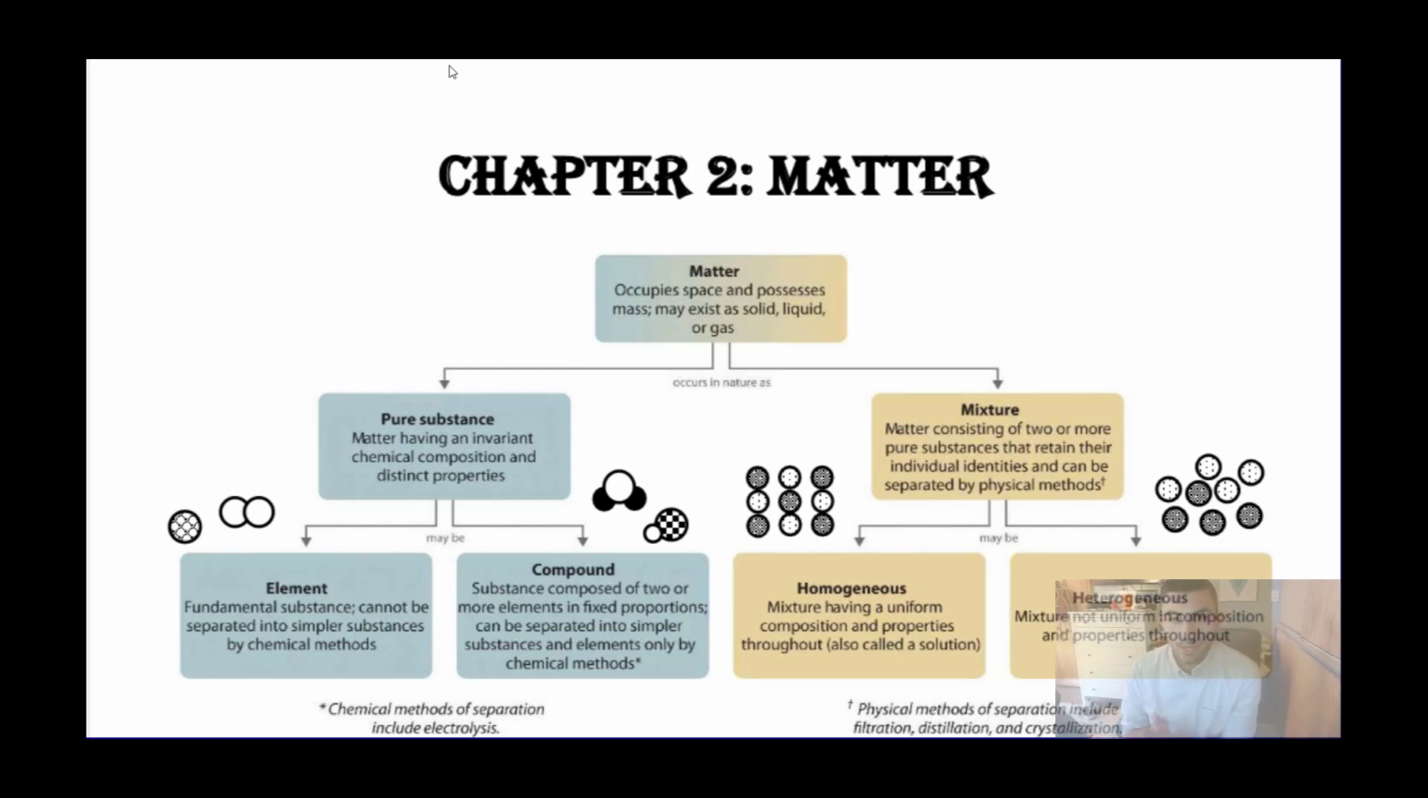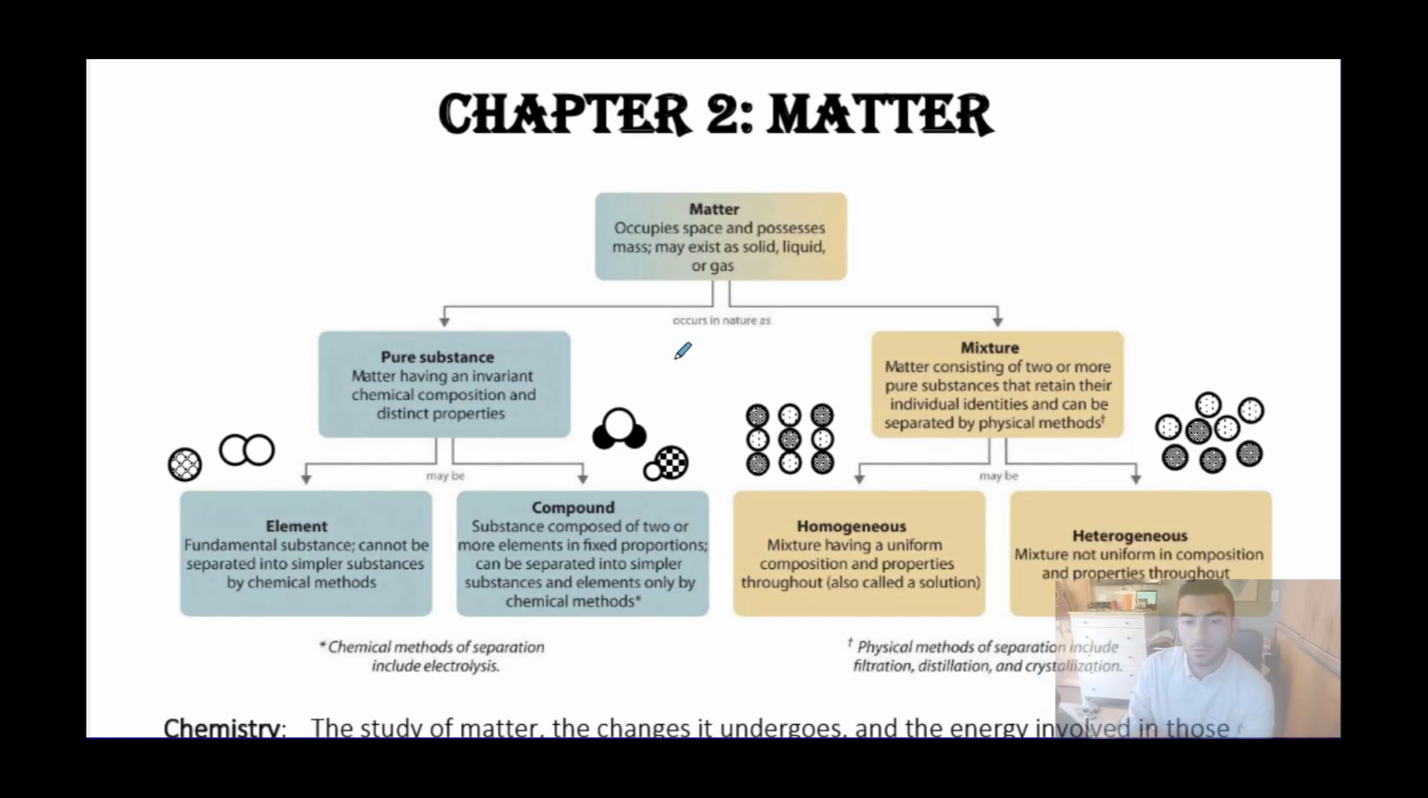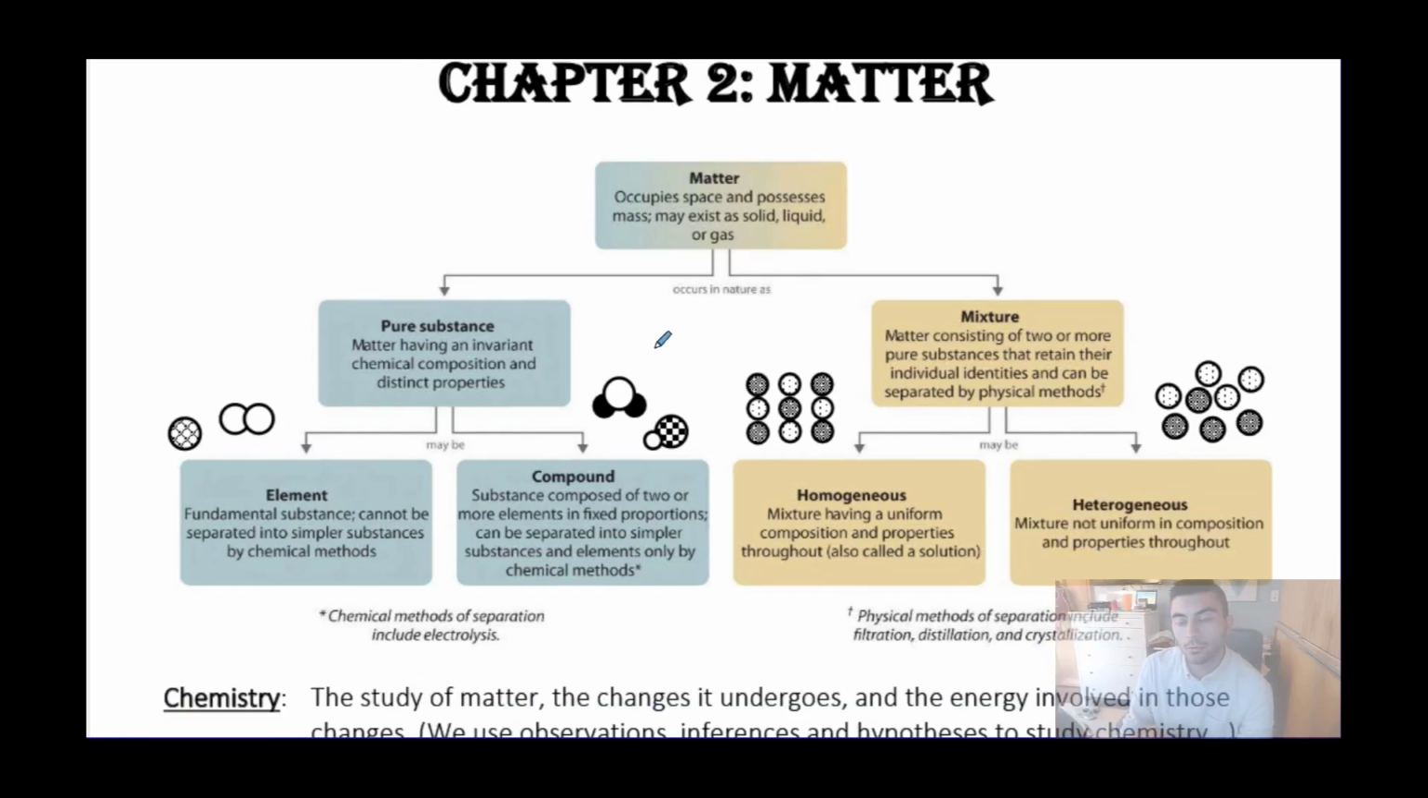All right, so chapter 2 was focused on an introduction to matter. And the first thing we did was look at how we can classify matter based on its composition. So this flowchart or tree diagram, whatever you want to call it, should look familiar to you. We used it extensively in the beginning of the year.